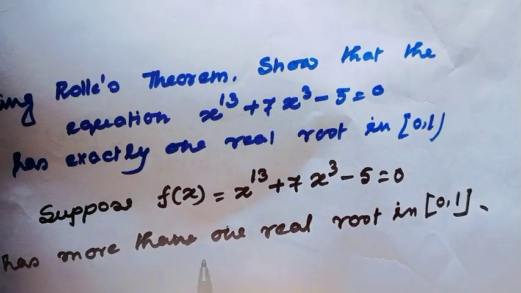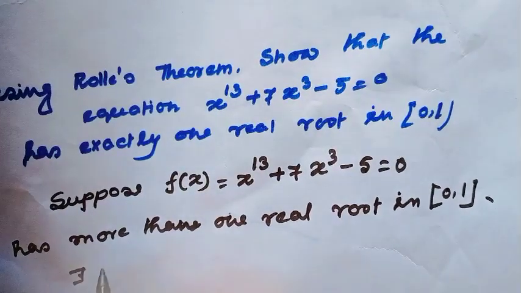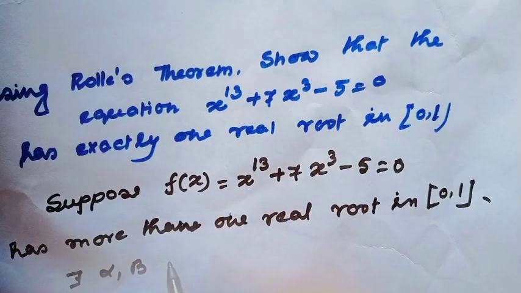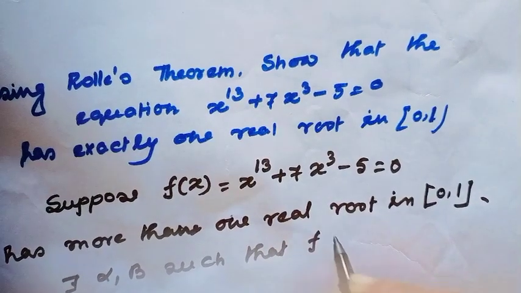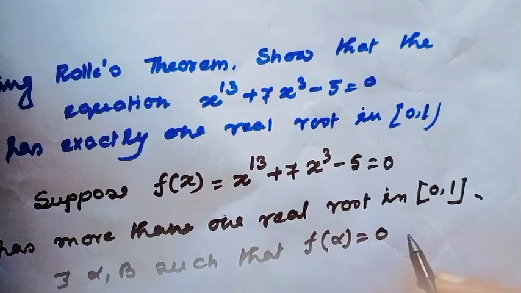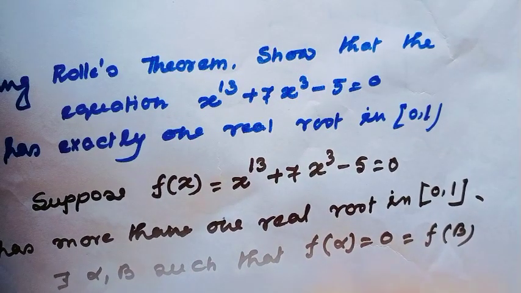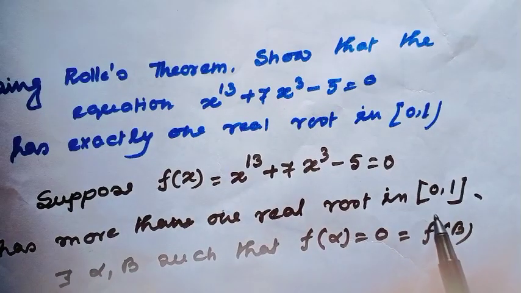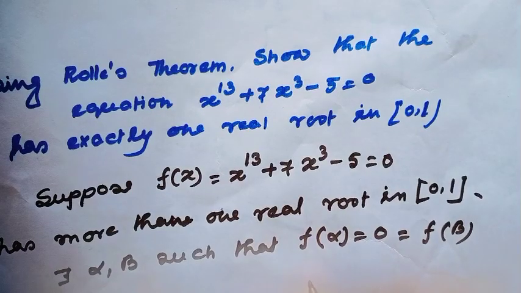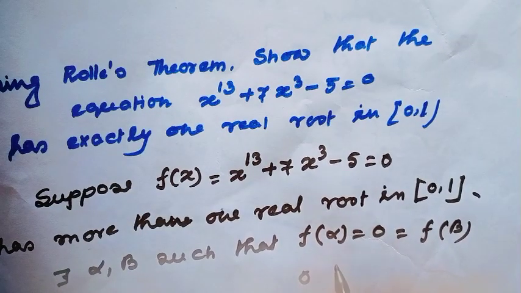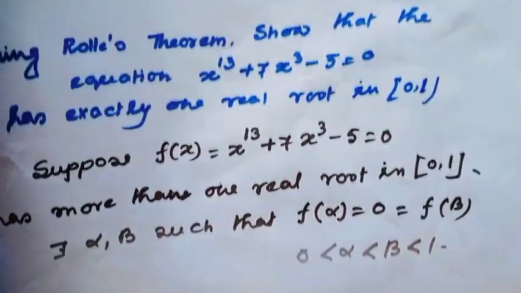Here, since I have considered there exists more than one root, that means there exist alpha and beta such that f of alpha equals 0, which is also equal to f of beta, where alpha and beta lie in the interval 0 to 1: 0 is strictly less than alpha, strictly less than beta, strictly less than 1. Okay.